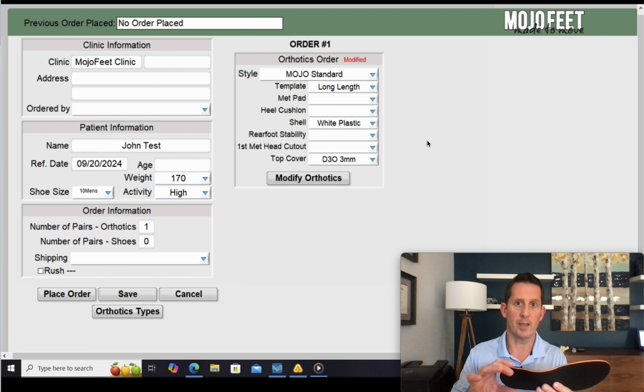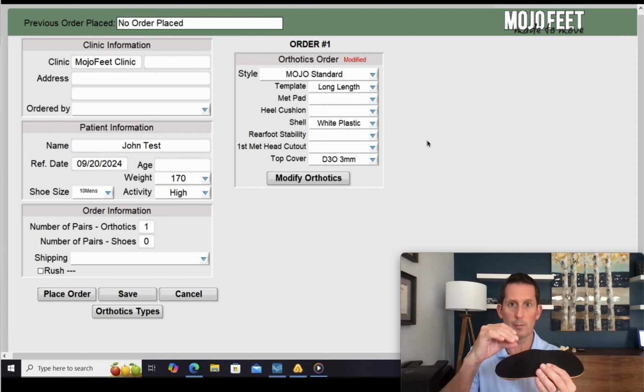Anytime you modify an orthotic, thin it out, you lose some cushion. Narrow it up, you actually lose a little bit of the arch. Shallow the heel cup, you lose some control in the heel. So generally you don't want to make those decisions unless shoe wear forces you to, right? Or let's say soccer cleats, football cleats, that kind of thing, you may narrow and shallow some stuff up.